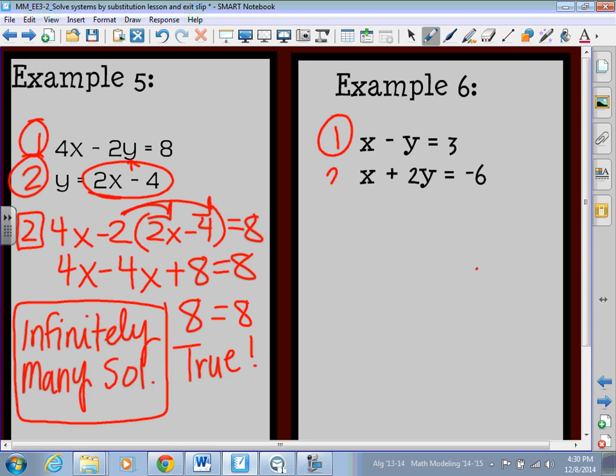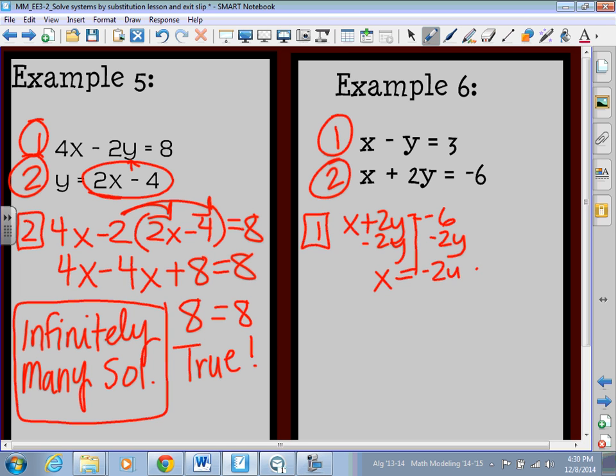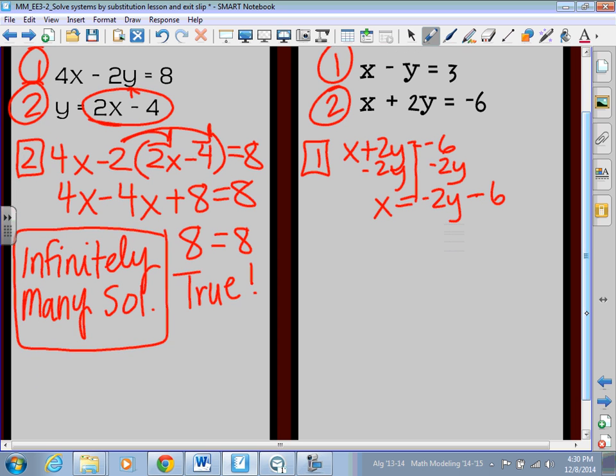All right, let's take a look at example 6. Example 6, can you go ahead and pause and try it? Figure out what equation you want to solve for. Again, it doesn't matter at all. So go ahead and pause and try. All right, so I'm going to take step 1 here. I'm going to solve, let's say, x for equation number 2. So I have x plus 2y equals negative 6. And if I subtract 2y on both sides, I end up with x is equal to a negative 2y minus 6.